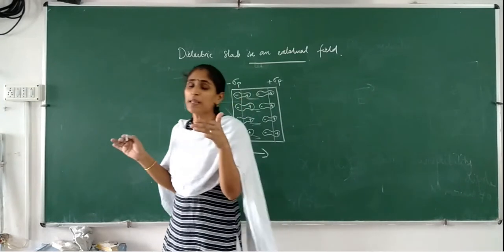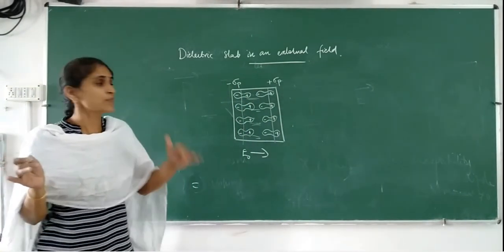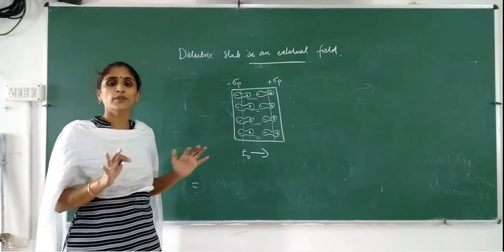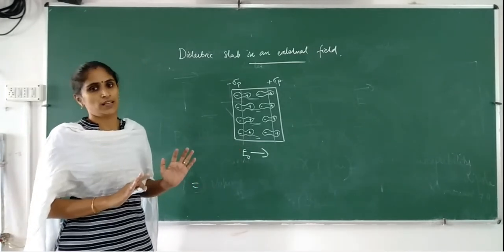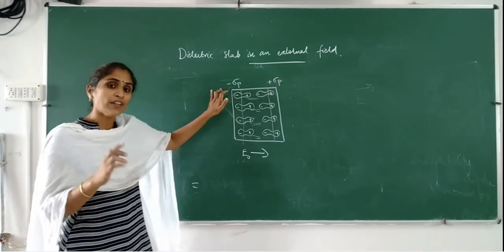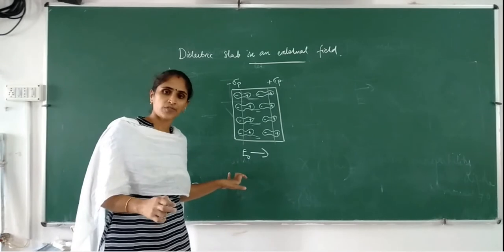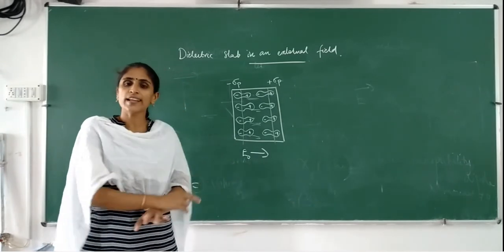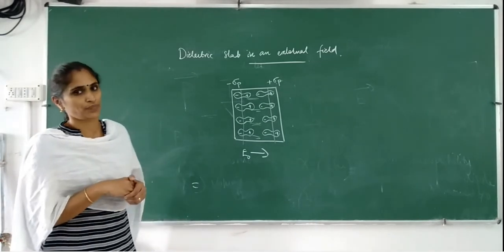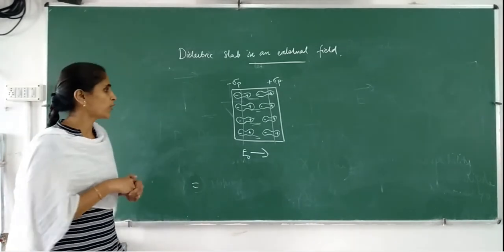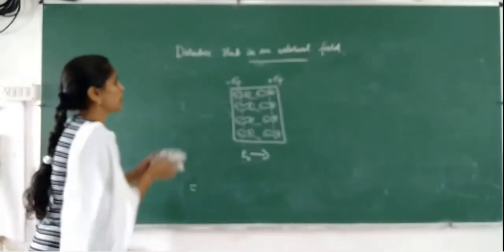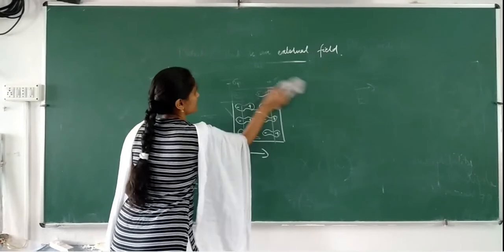Net electric field will be reduced. It will not become 0 because an equal number of charges will not be induced. So the electric field due to these induced charges will not be equal to the external electric field, but because of those induced charges, the net electric field will be reduced. Is it clear? Okay. And now we will discuss the parallel plate capacitor once again.